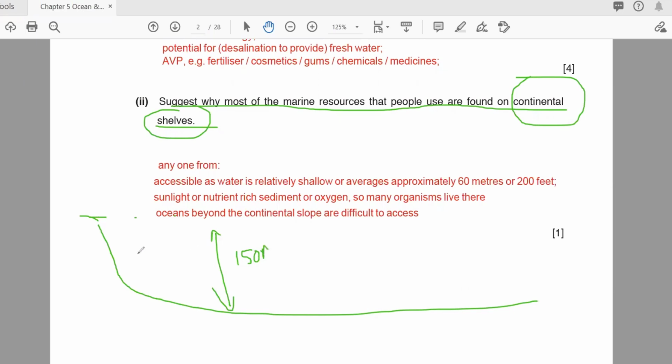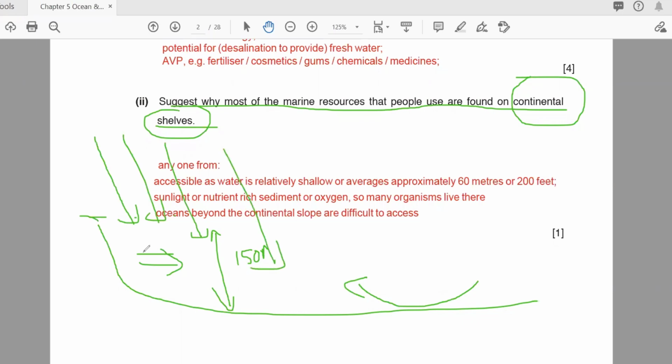Here they are getting most of the minerals. Minerals come with the help of the El Nino southern oscillation process from down to top, and from here the sunlight comes, and then carbon dioxide also dissolves. So this is the best place where phytoplankton and other producers get a lot of things.